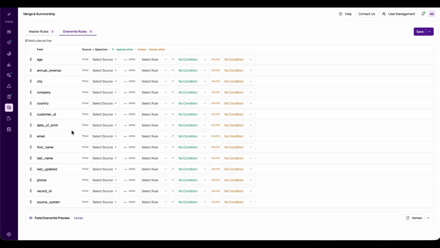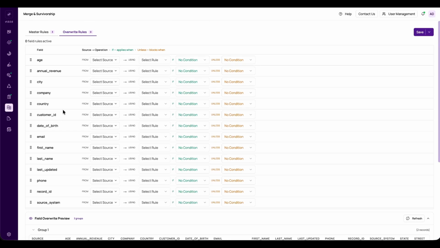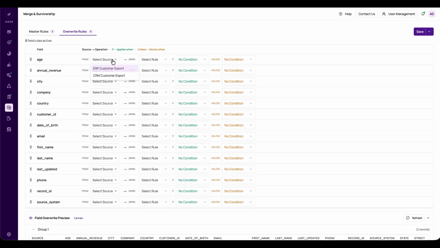Each row reads left to right like a sentence. The field. Then from, which source to pull the value from, using the rule to apply. If, a condition that has to be true for it to run, and unless, a condition that blocks it. Field, from using if, unless.